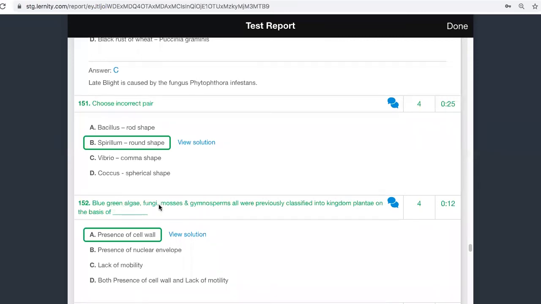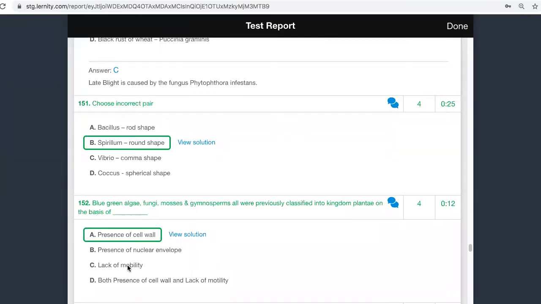Okay, blue-green algae, fungi, mosses, and gymnosperms were all previously classified into kingdom Plantae based on what only? So earlier they were all classified together as plants because they all had a cell wall. So it was only based on the cell wall property that they were classified together. Okay. So in 152, why is nuclear envelope wrong? Because blue-green algae do not have a nuclear envelope, so it wouldn't have been the criterion for joining them together.